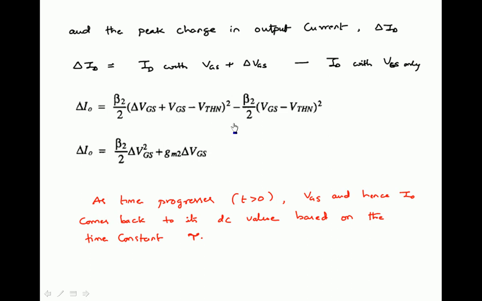But the objective of a current mirror, the principle of a current mirror, says that the output current must be constant irrespective of voltage variations across drain to source, that is, across the output terminals. So whenever a step input changes, it changes VGS slightly, that VGS changes I naught slightly, but I naught has to come back to steady state.